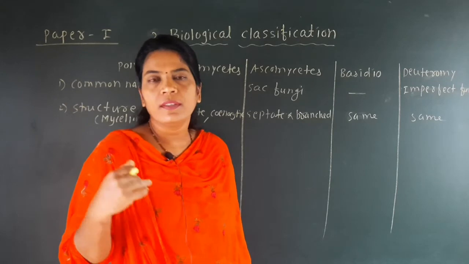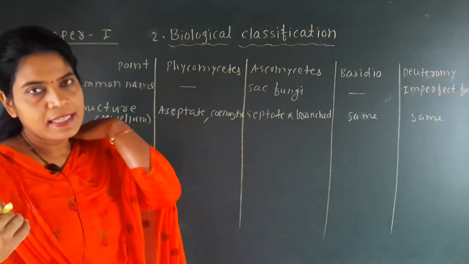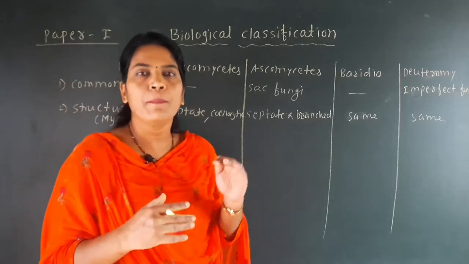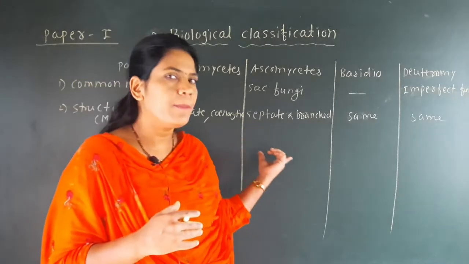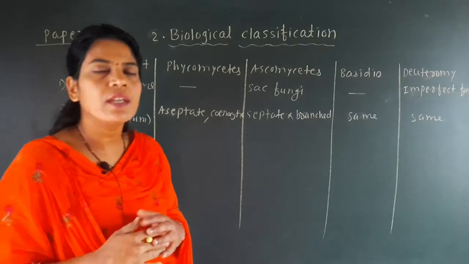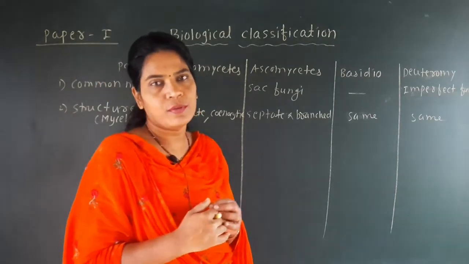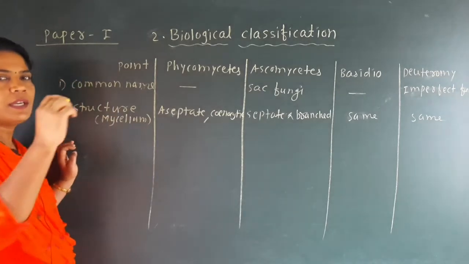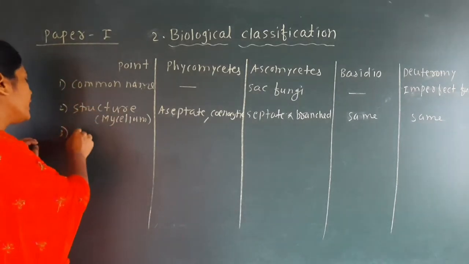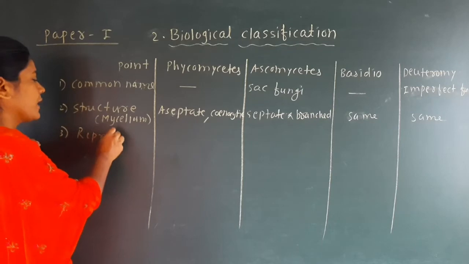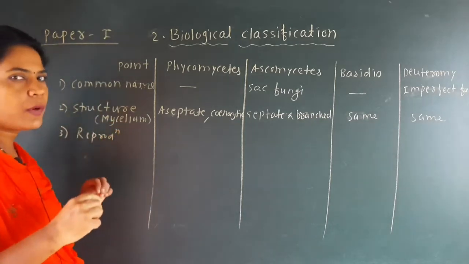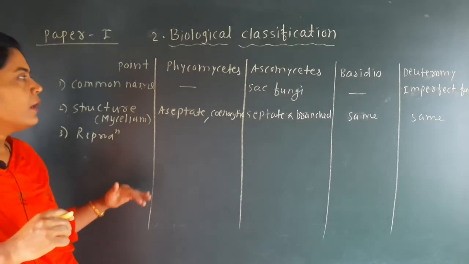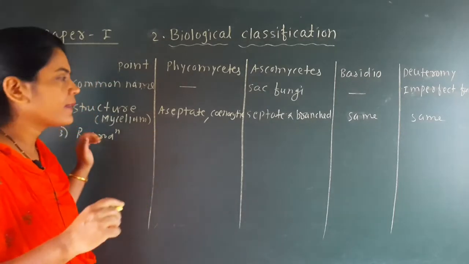Okay, now the important point is the reproduction type, because the question is asked mainly on the structure of mycelium, on the type of reproduction, and on the example. So here the next point is the methods of reproduction. So the third point here we write is reproduction, and which types of reproduction are found, that we are going to discuss. See here, vegetative reproduction is absent.